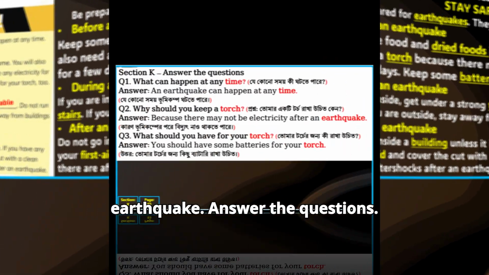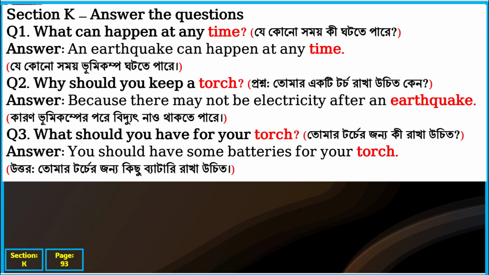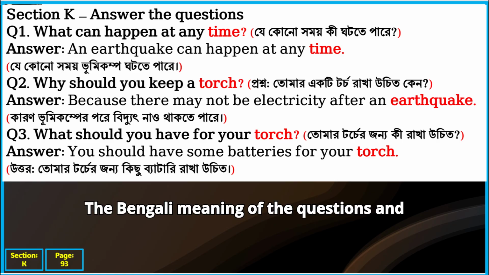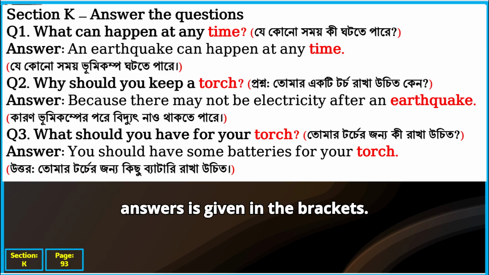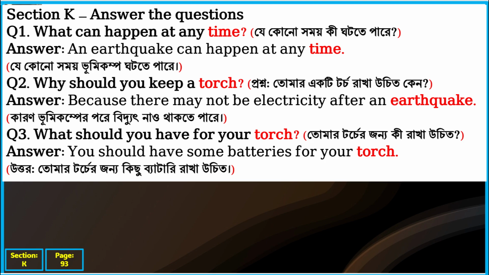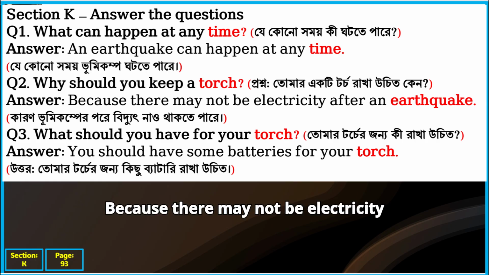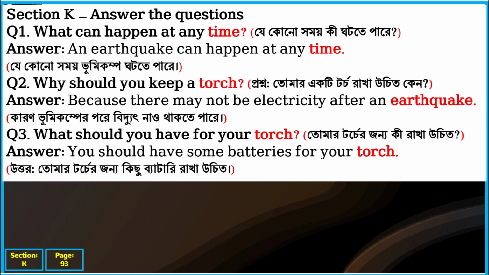Section K. Answer the questions. Let's now answer the questions. The Bengali meaning of the questions and answers is given in the brackets. Question 1. What can happen at any time? Answer: an earthquake can happen at any time. Question 2. Why should you keep a torch? Answer: because there may not be electricity after an earthquake.